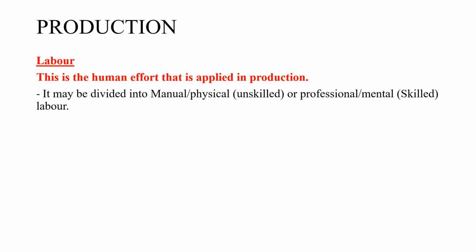The next factor of production is labor. This is the human effort that is applied in production, whatever kind of human effort, whether by means of thought, where they think to produce, or by means of physical effort, where they get shovels and start doing the job. That is labor. It may be divided into manual or physical, which is called unskilled, or professional or mental, which is called skilled labor. Skilled labor normally works with the mind, not where you have to make your hands dirty.